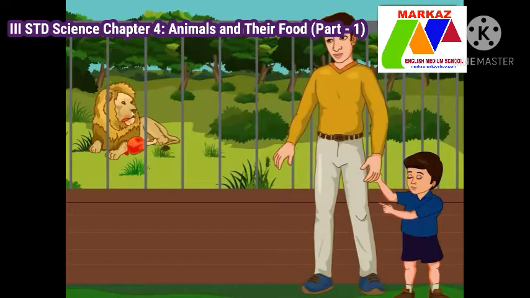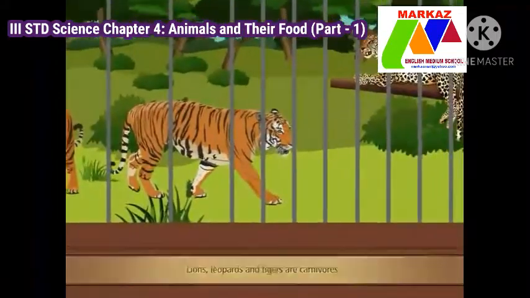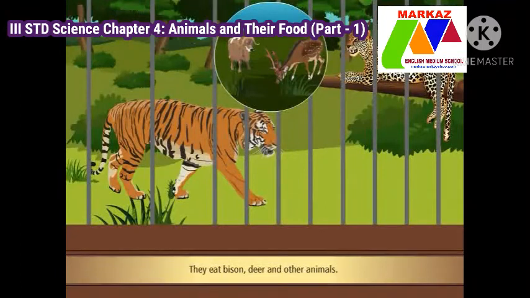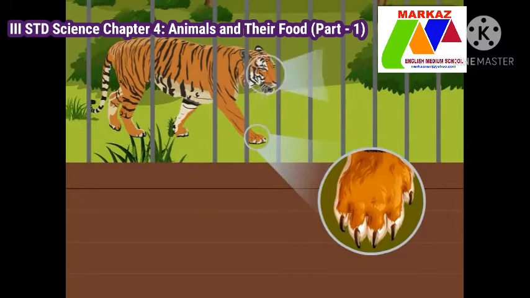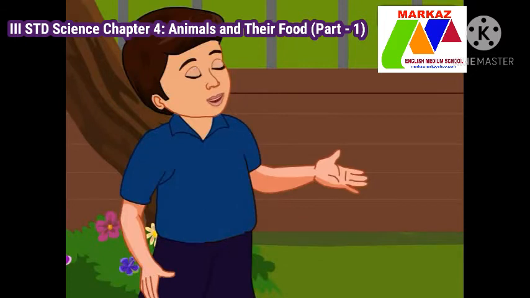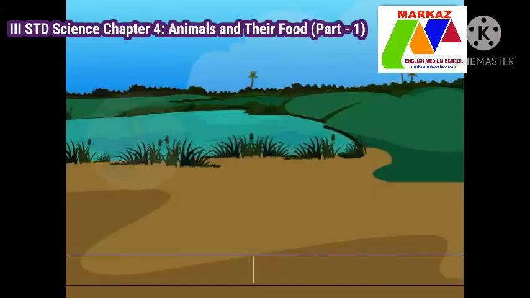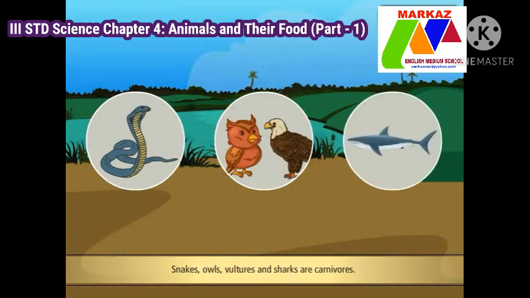Look, Dad, a lion, and he is eating flesh. Yes, Rohan, he is a carnivore. Tigers and leopards are also carnivores. They eat bison, deer, and other animals. They have strong limbs and sharp claws, good eyesight, and sharp teeth. Dad, I want to learn more about carnivores. Snakes, birds such as owl and eagle, and fishes such as shark are also carnivores. They eat other small animals.